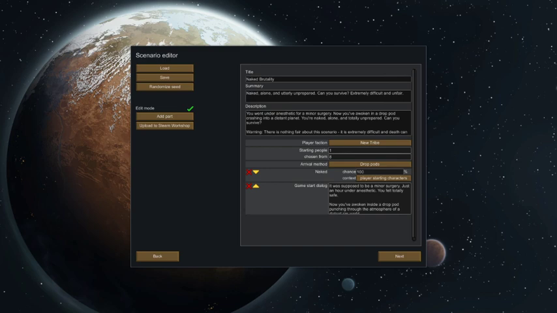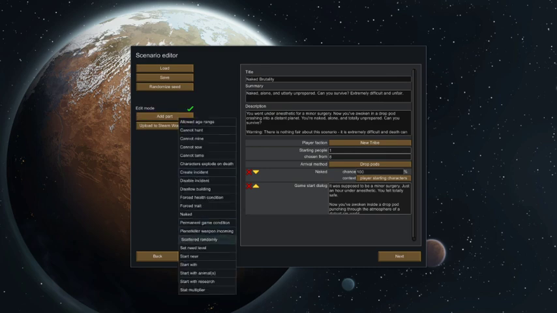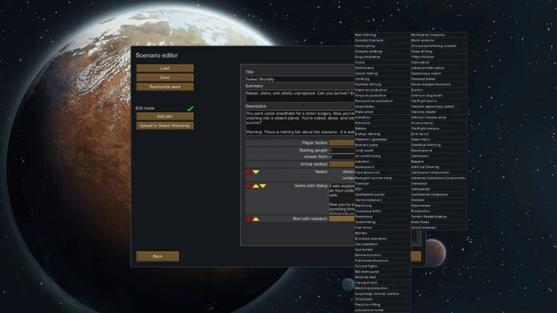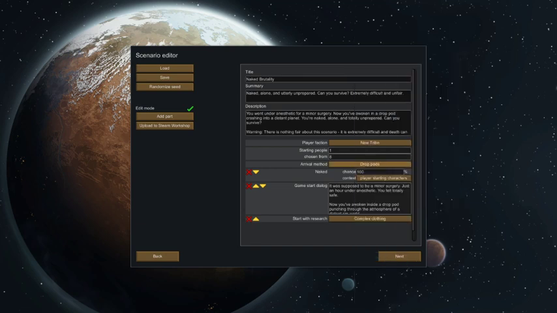I do like to add a tech though. Where the hell is it? Yeah, start with research. I don't think this dampens the Naked Brutality start, it just gives you a little bit of a head start. And I like to have complex clothing, just because I like to land in slightly colder biomes.